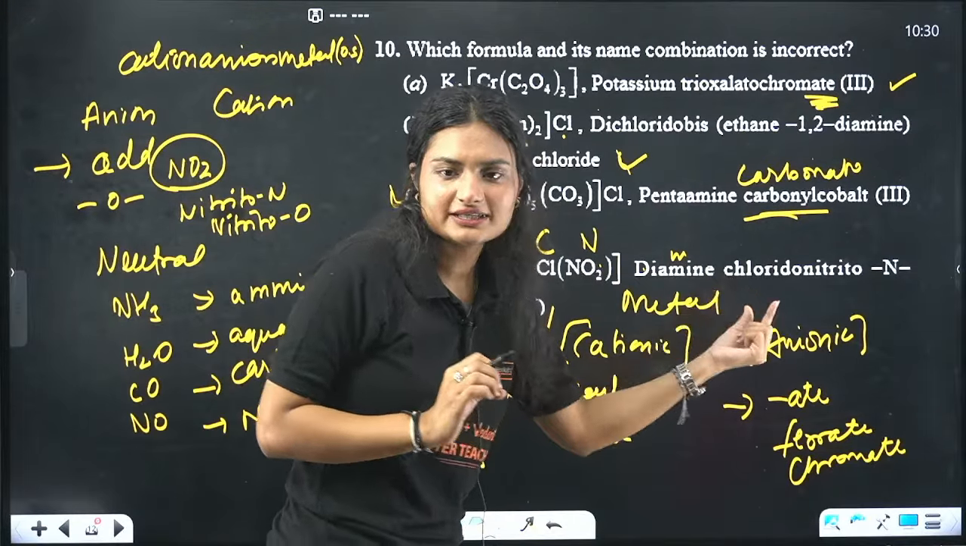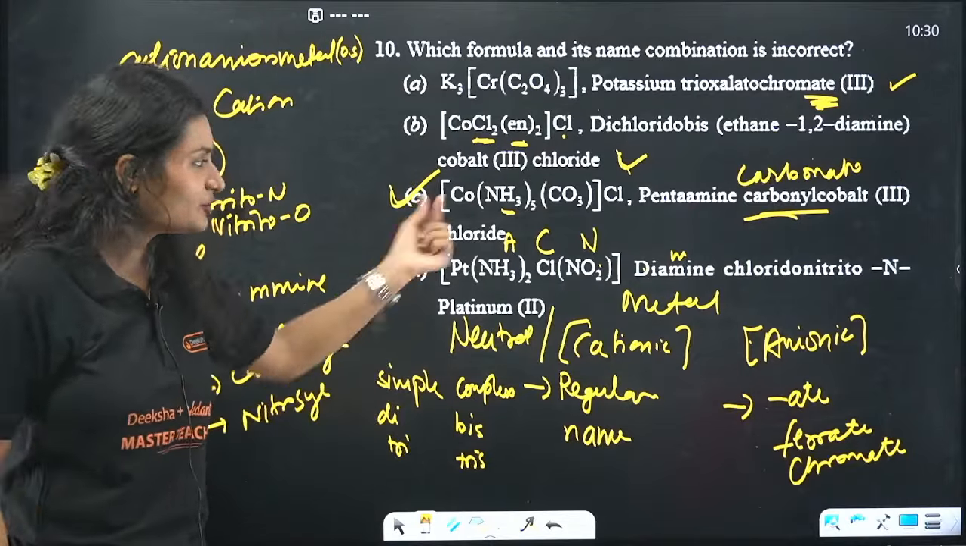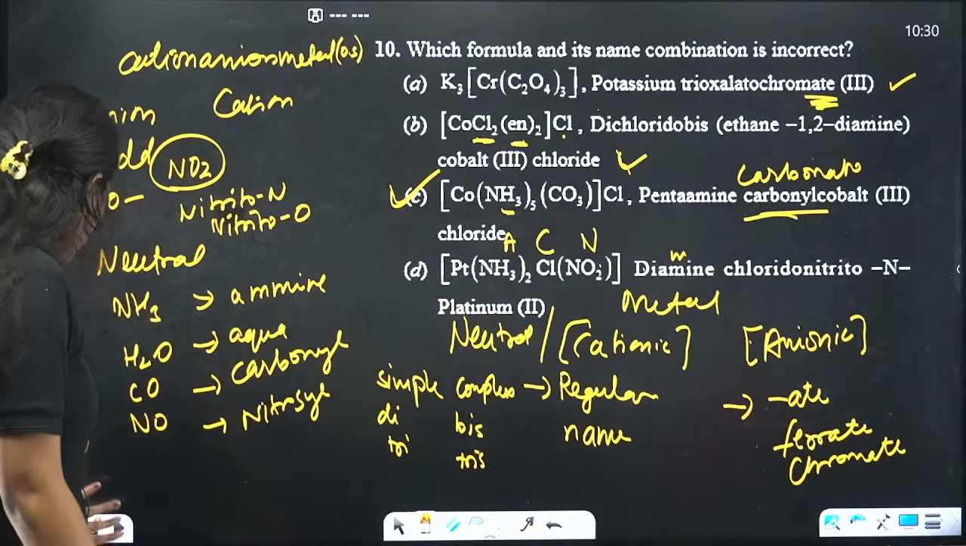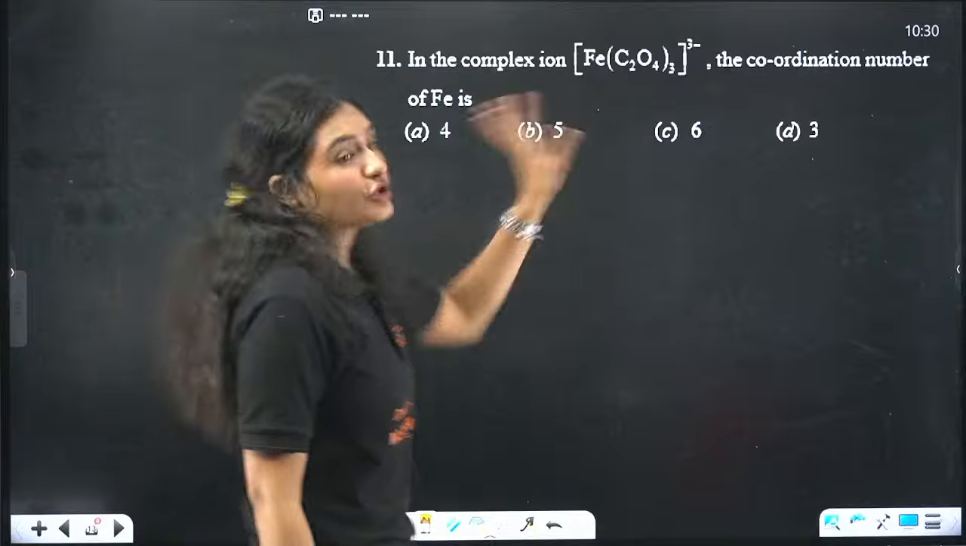The M is missing here, okay? That was some typo error or something, but only one correct answer is there, which is C. Next one. In the complex, what is the coordination number of iron?